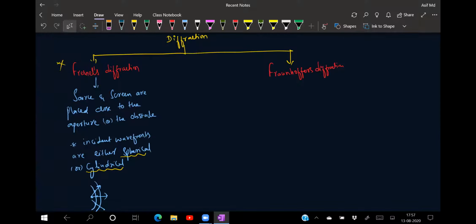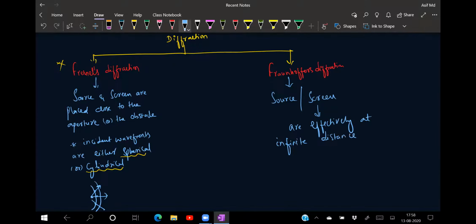In Fraunhofer's diffraction, the source and screen are effectively at infinite distance.